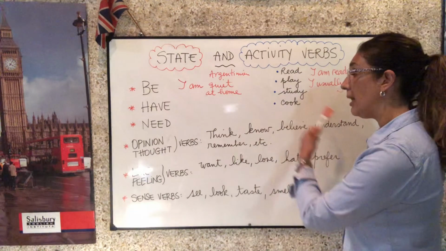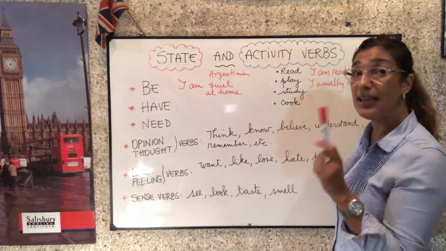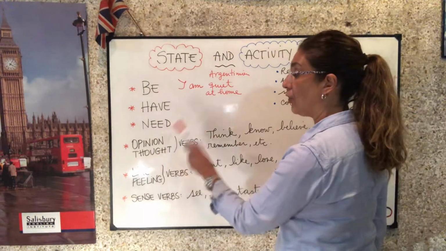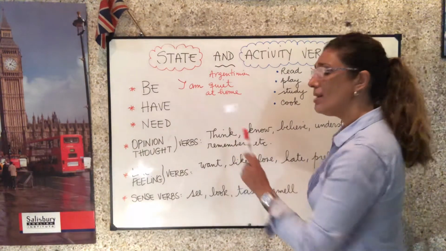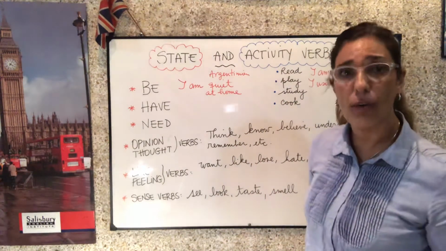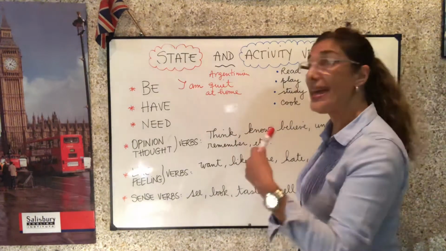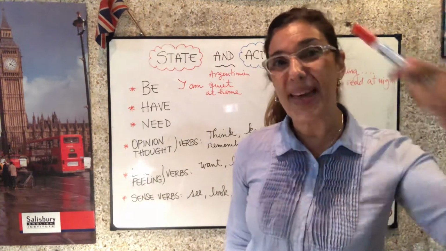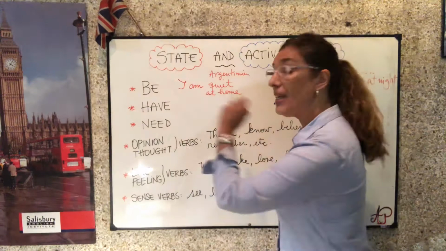In general, these verbs are not used in the continuous form when they are expressing opinion or thought. Voy a explicar algo porque alguien me va a decir, ¿cómo? Si thinking lo he visto en formas continuas. Sí, pero thinking, I am thinking about the solution, es estoy pensando y no el I think de opinión.